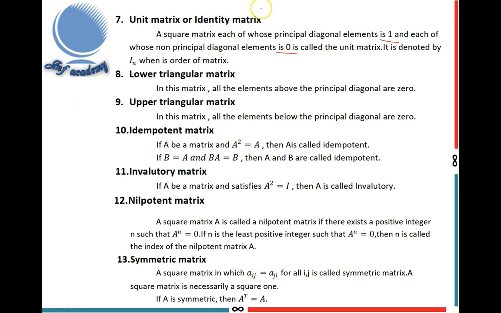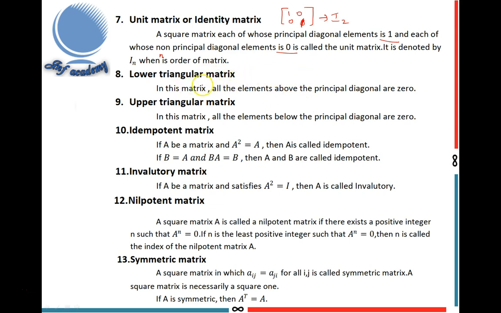It is denoted by In, where n is the order of the matrix. That means this matrix is of order 2 by 2, so I can write I2. This is the example of a unit matrix.